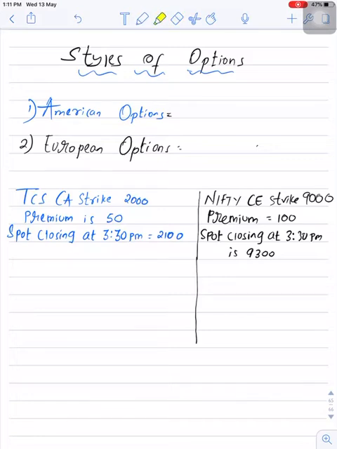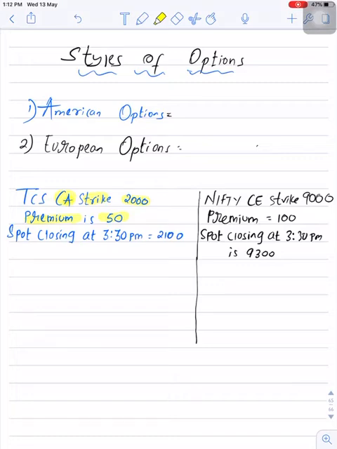Let's say TCS CA strike is 2000. Here CA stands for call American, so this is the American style option. Strike price is 2000 and premium is 50, so the buyer paid a premium of rupees 50.